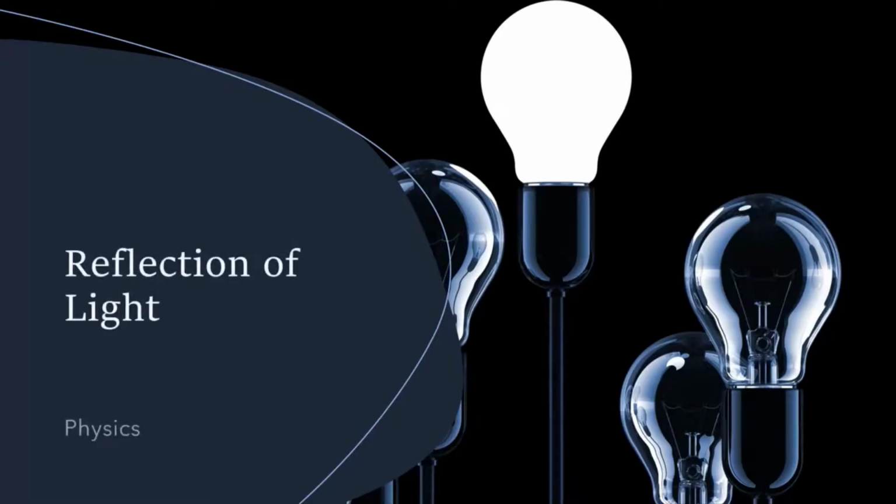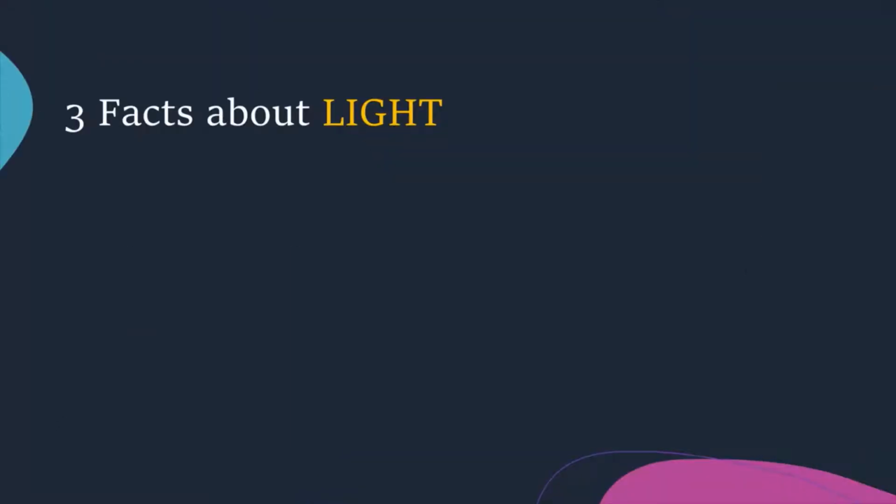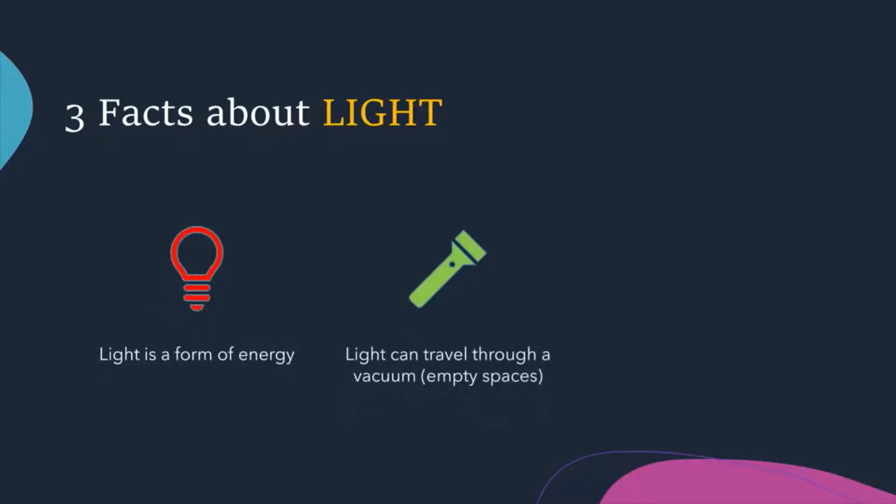Today we will be talking about the reflection of light. Before we talk about the reflection of light, let's first talk about some facts about light. Light is a form of energy, and it can travel through a vacuum, and light travels very quickly.